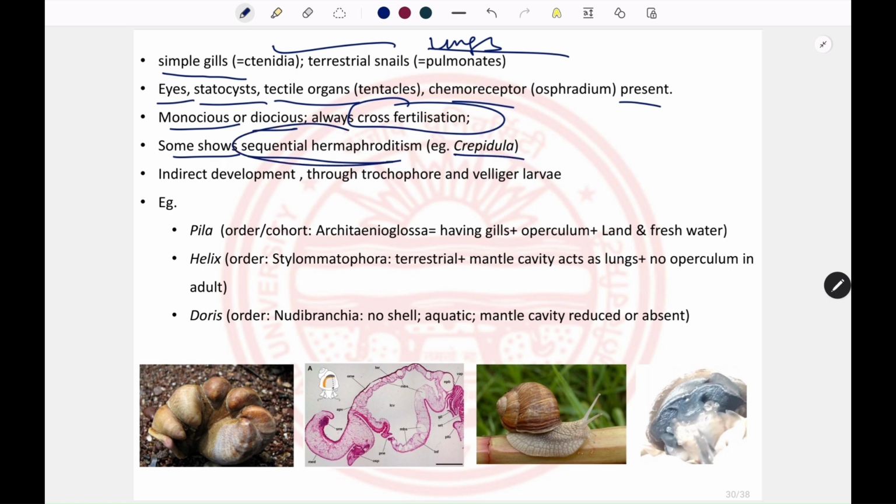So what happens in the case of Crepidula, like the limpet? A larva in which the sex is not yet determined, the larva that is going to become male or female, comes to a bare substratum and attaches.